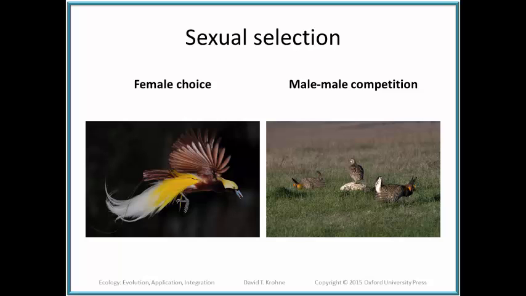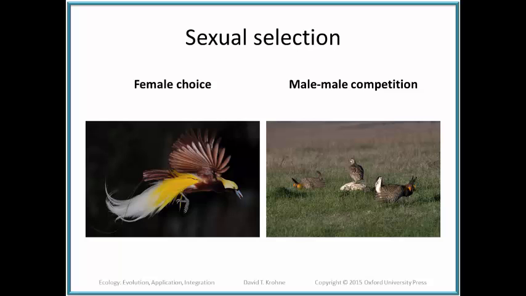This manifests itself generally in two ways: female choice and male-male competition. Male-male competition is, as the term would suggest, the sort of infighting or displays that occur among males to choose which male will present himself for courtship and mating.